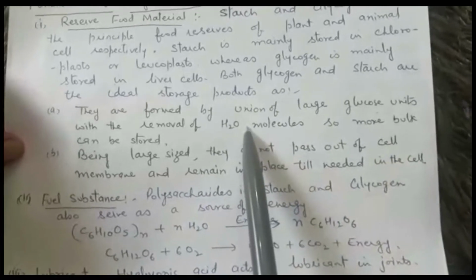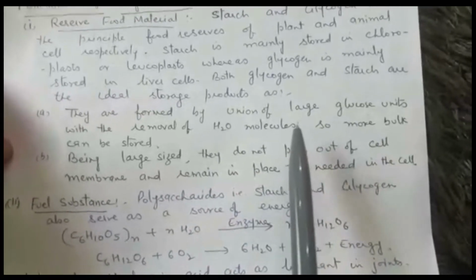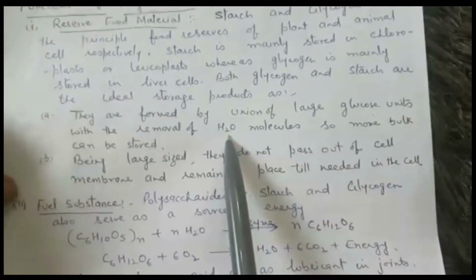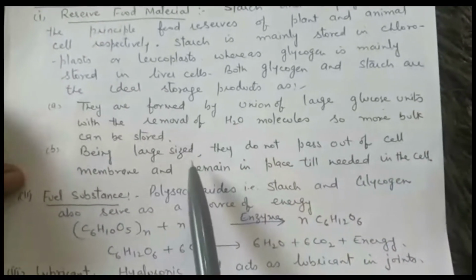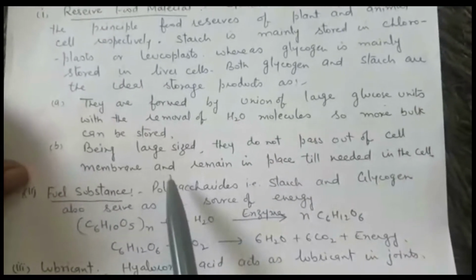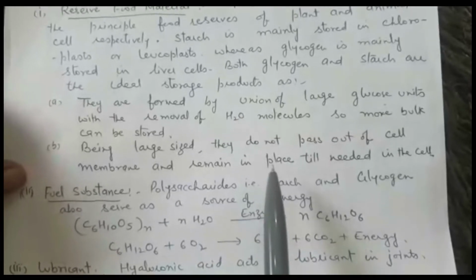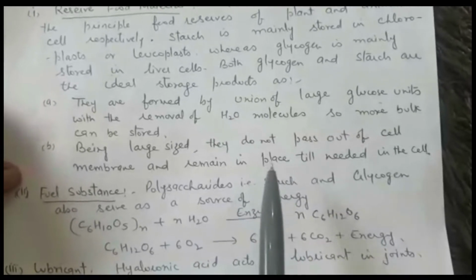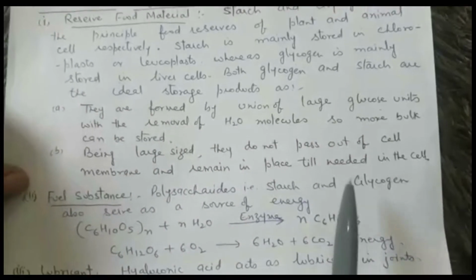Polysaccharides are formed from monosaccharide units with the removal of water molecules, so naturally more bulk can be stored. As they are large sized, they do not pass through cell membrane. It means they remain in the cell and they remain in place till they are needed in the cell.